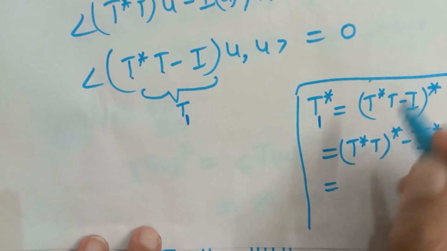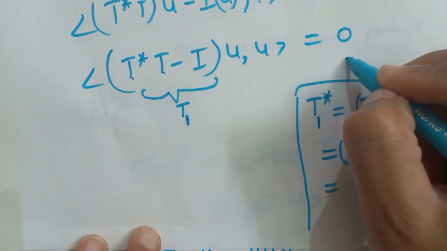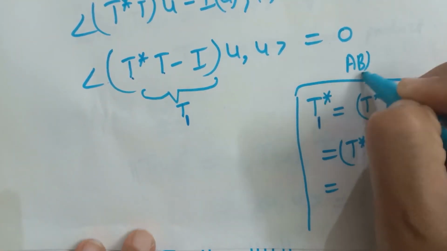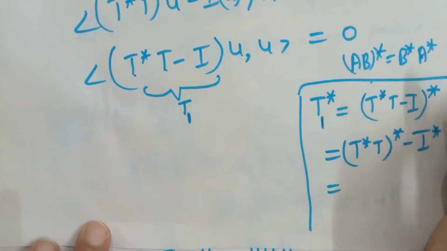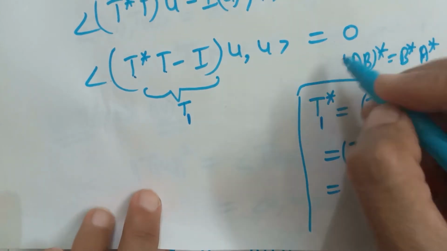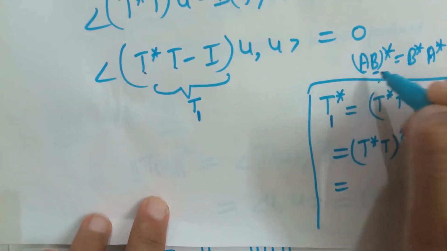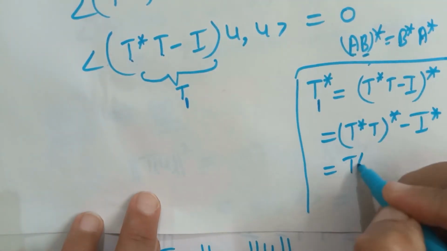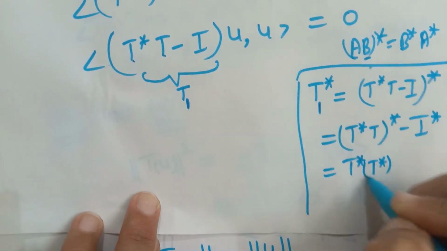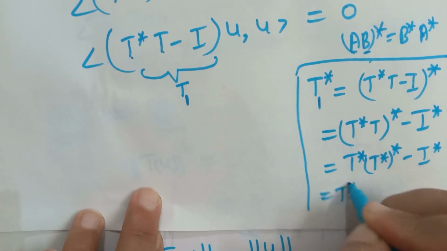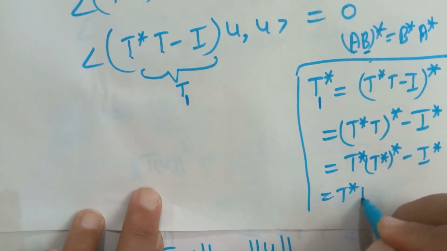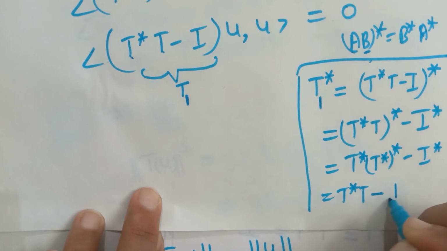We know that (AB) adjoint is equal to B adjoint A adjoint. We can consider A and B as operators, so this is T star star minus I star. This is equal to T star star is T, minus I star is I.